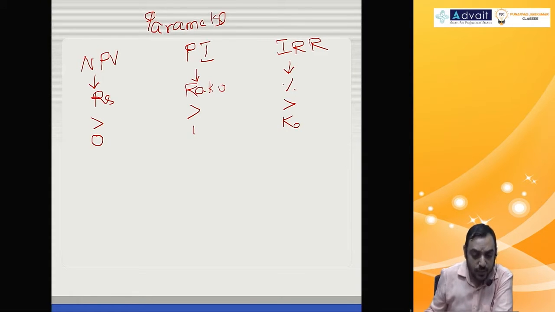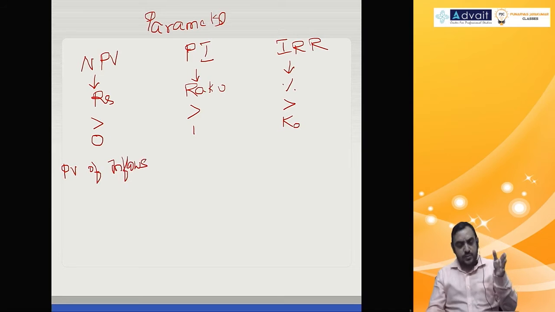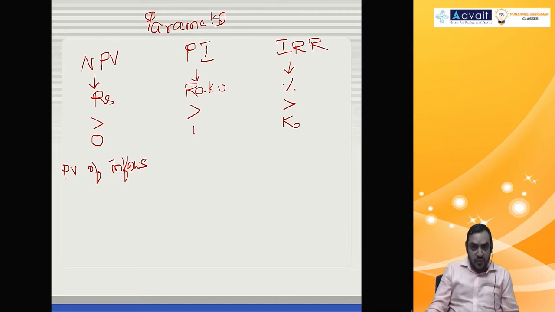Now how do you calculate NPV? That is present value of all cash inflows, that is all the respective year cash inflows multiplied by discounting factor. If every year cash flow is the same, you can multiply it by annuity factor, minus initial investment, that is going to be NPV.